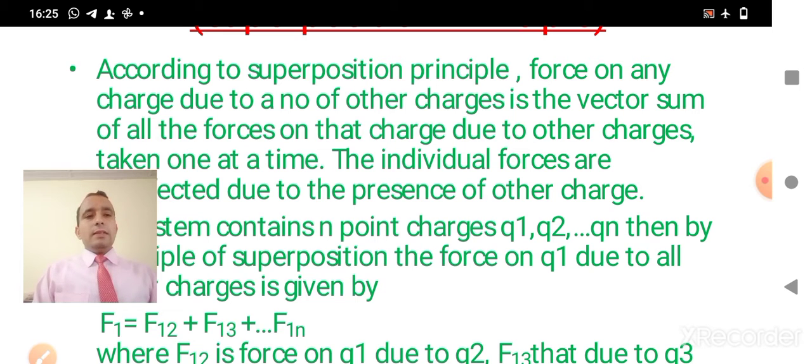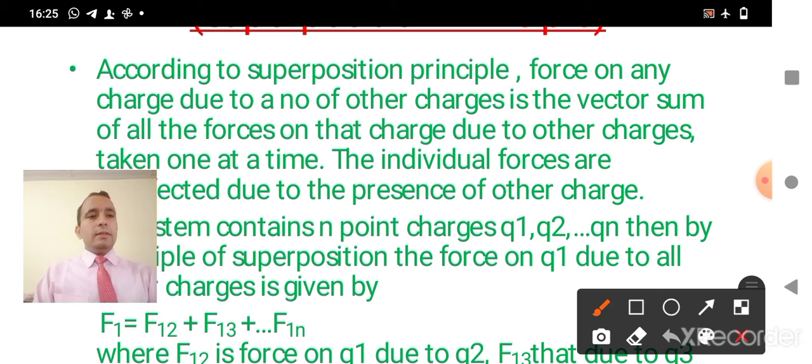It means that if we have several charges and we want to calculate the force on a single charge, then first we have to calculate the individual forces due to the several charges on that particular charge. Then we will add them vectorially to get the resultant value of force.